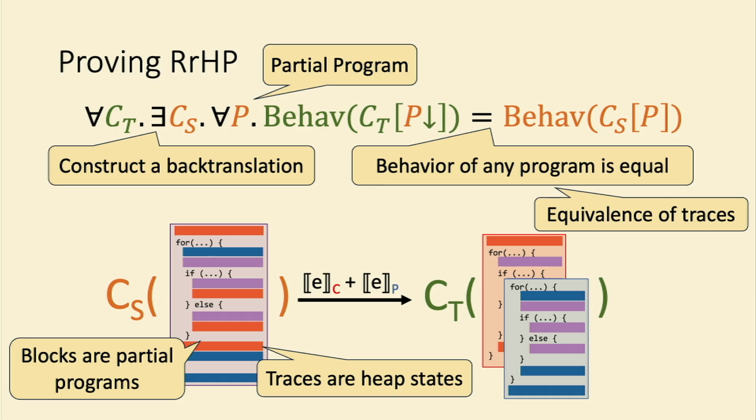And then finally, to actually finish the proof sketch, we would need a back translation. We actually think the identity function will work because, remember, in the compilation process, the only interesting compilation is that of this combined block. Everything else that's not in one of these combined blocks gets compiled to itself. So that's why we think the identity function will work here. And like I said, this is just a rough proof sketch. This is also ongoing work, but we suspect that our compilation will actually satisfy this property of RRHP.